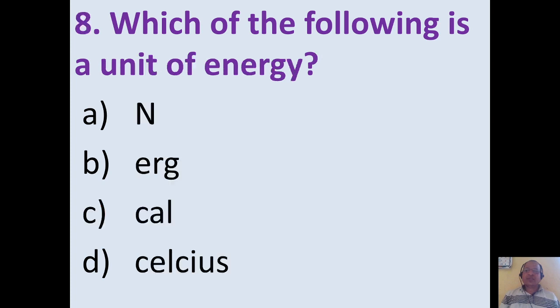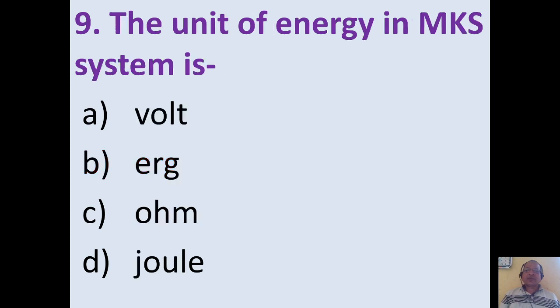Which of the following is a unit of energy? We know that Newton is a unit for force, calorie is a unit for heat, Celsius is a unit for temperature. So erg is the unit for energy. So option B is correct. The unit of energy in MKS system is, again we know that volt is the unit for potential difference, ohm is the unit for electrical resistance, erg and joule are the units for energy. But erg is the CGS unit of energy, whereas SI unit or MKS unit is joule. And here we have to find out the unit of energy in MKS system. So correct option is option D, joule.